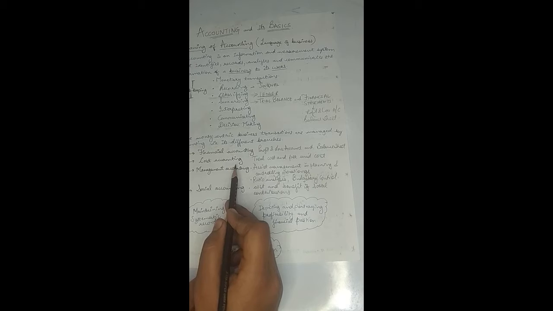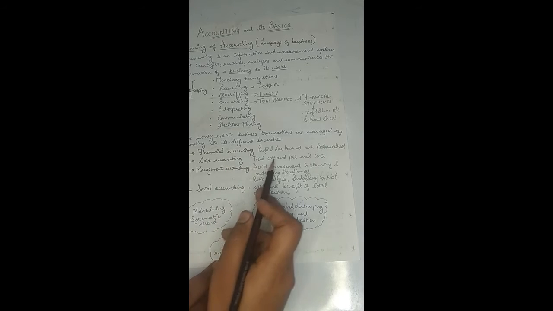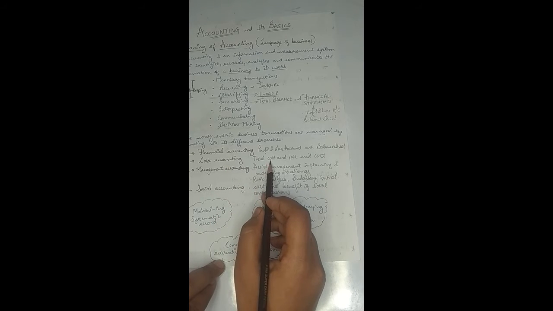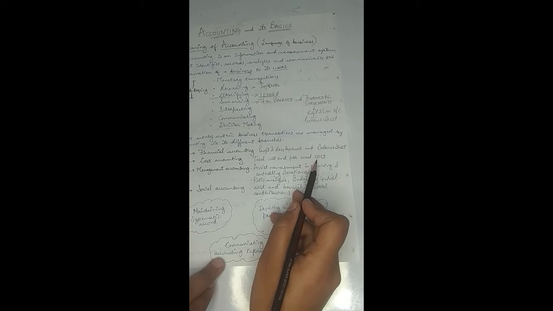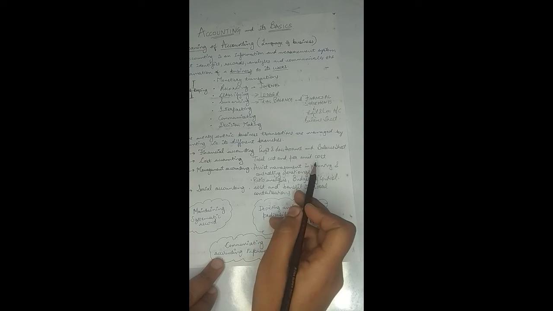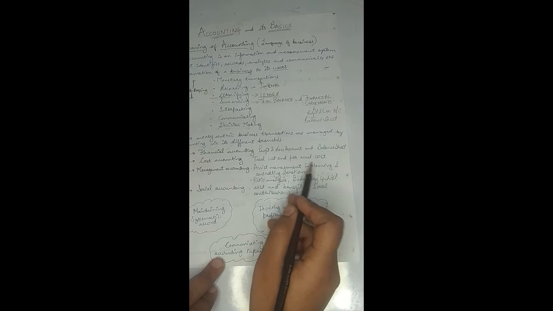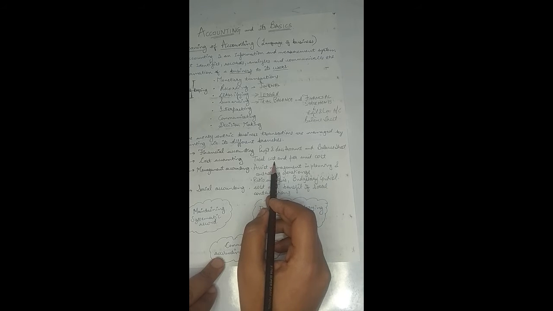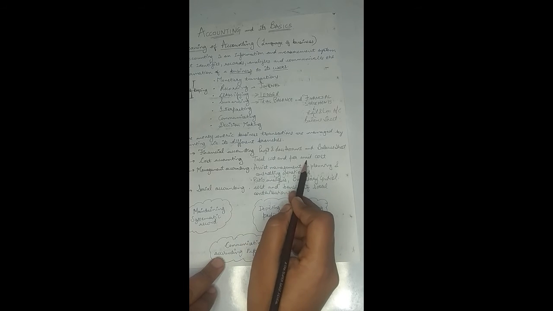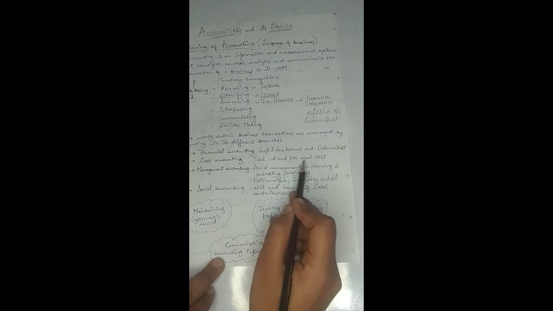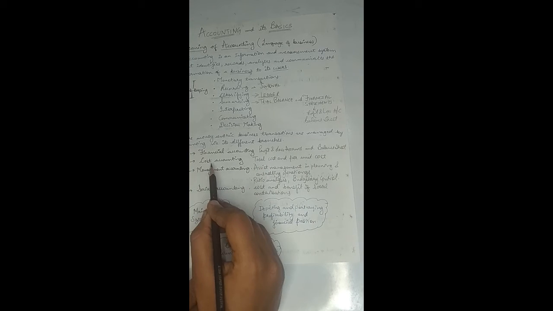If the decision makers, if the users, are interested in information related to the cost of manufacturing or the per unit cost of the product, right? The product that is being manufactured by the company. So what is the total cost of that product? What is the per unit cost of that product? Then that type of information is provided by cost accounting and not financial accounting, right?